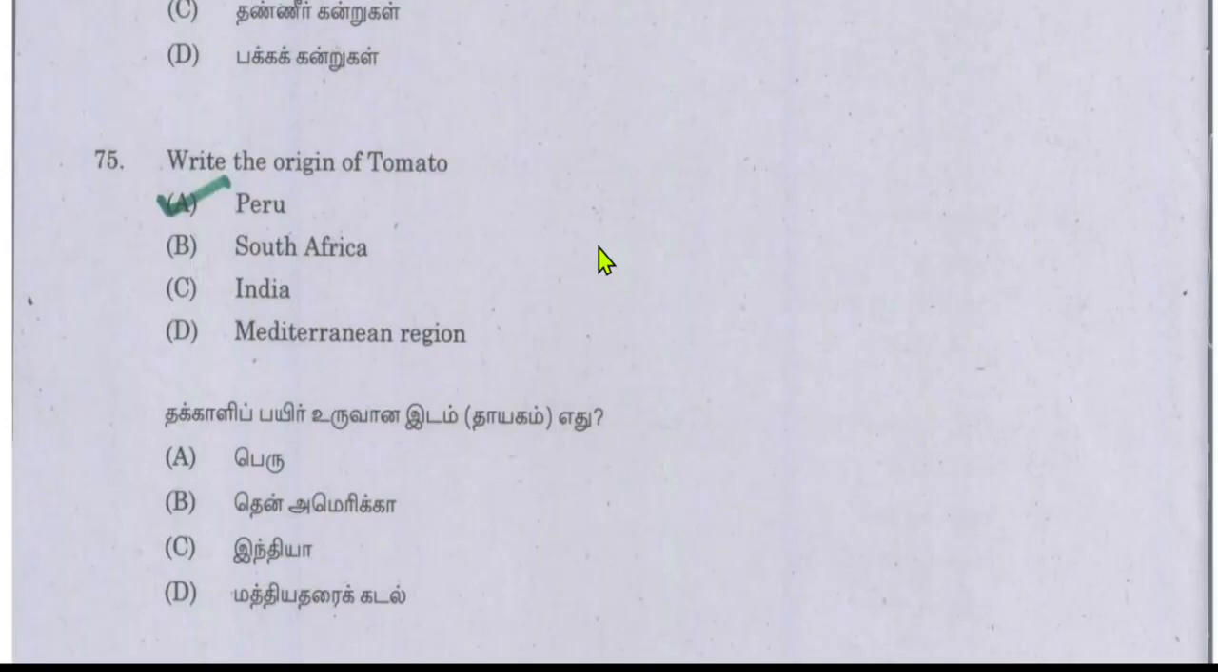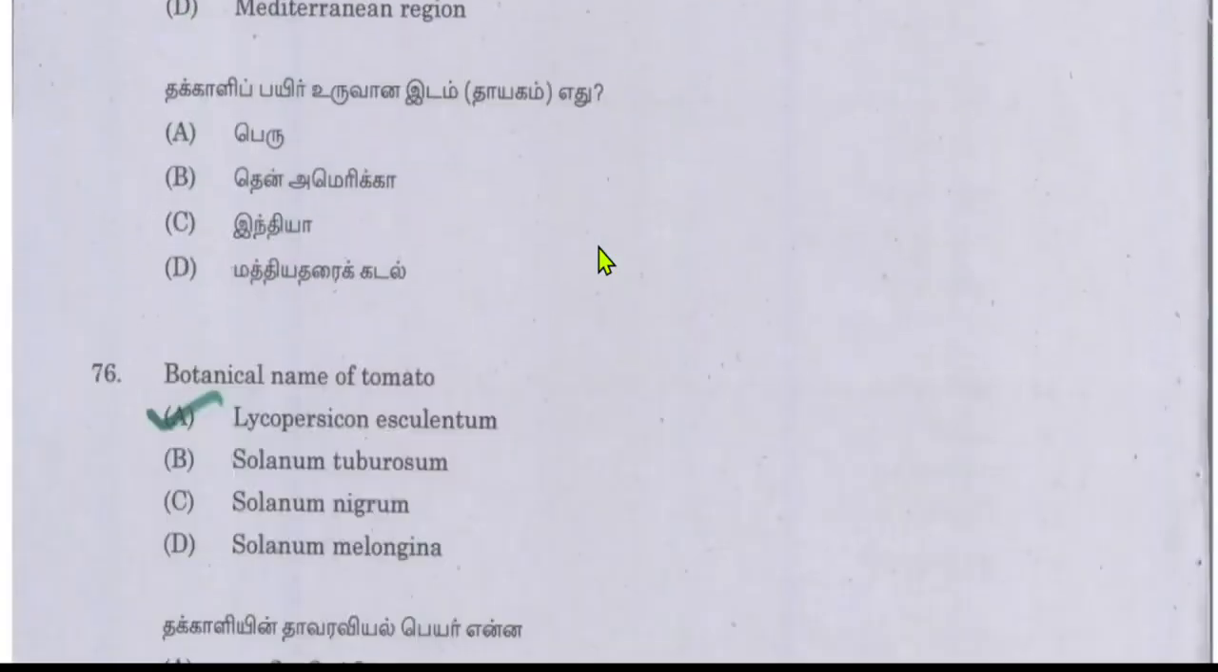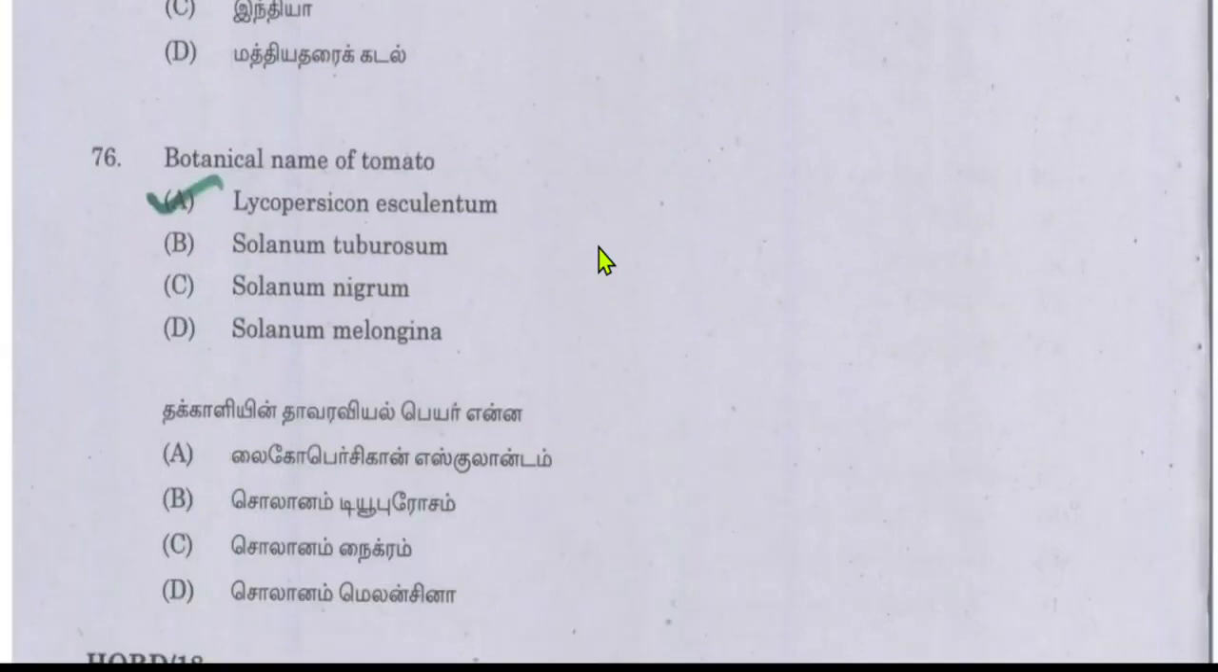Next question is, write the origin of tomato. Tomato origin will be Peru. Botanical name of tomato, Lycopersicon esculentum. It is a very easy question.